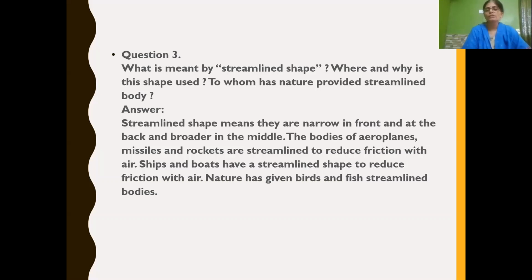And where and why is this shape used? It is used in bodies of aeroplanes, missiles and rockets, ships, etc. Streamlined shapes are used to reduce friction with air, water, etc. Ships and boats have streamlined shape to reduce friction with water, not air. It is wrongly written by mistake. Ships and boats have streamlined shape to reduce friction with water. To whom has nature given a streamlined body? To birds and fish. Birds and fish, streamlined shape is given.